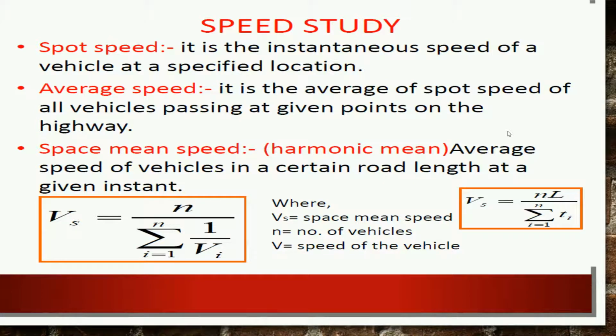So you can see this is a mathematical formula where velocity is given by N L divided by the summation from i to n of the time. Here V is the spatial mean speed, N is the number of vehicles, and capital V is the speed of the vehicle. So when you calculate the spatial mean speed or harmonic mean, you have to consider all these factors, which are shown in the PowerPoint presentation.